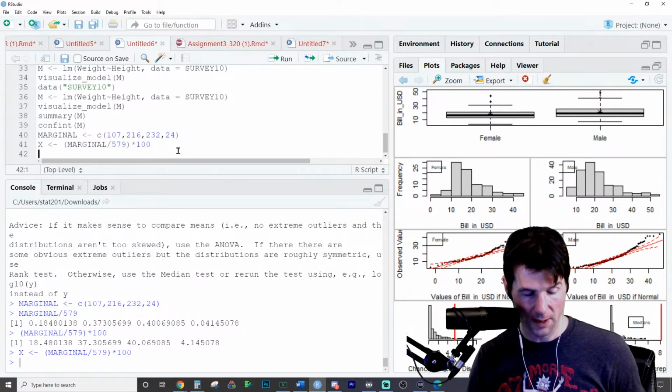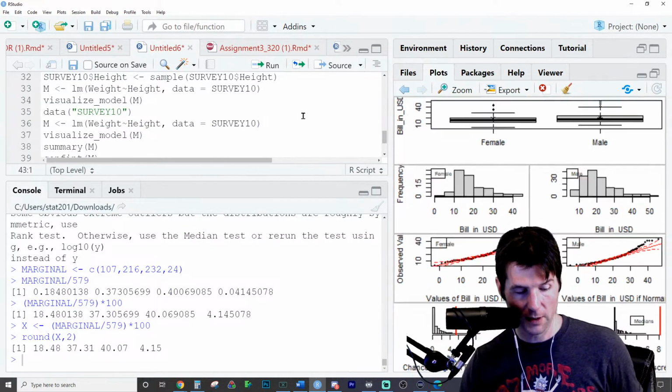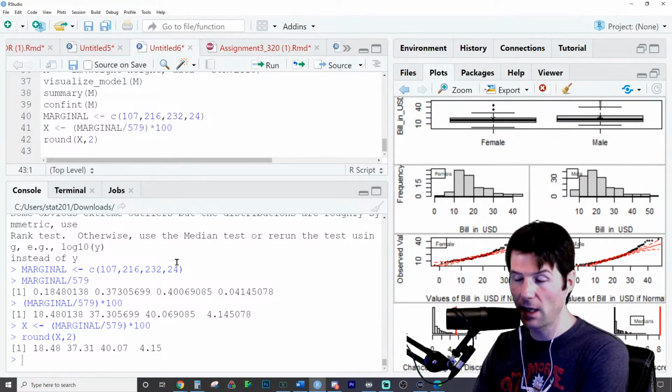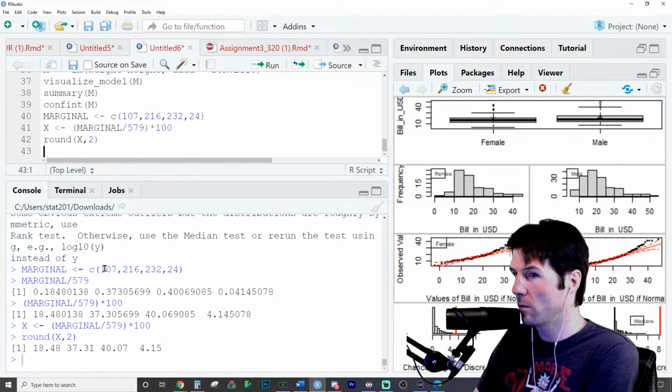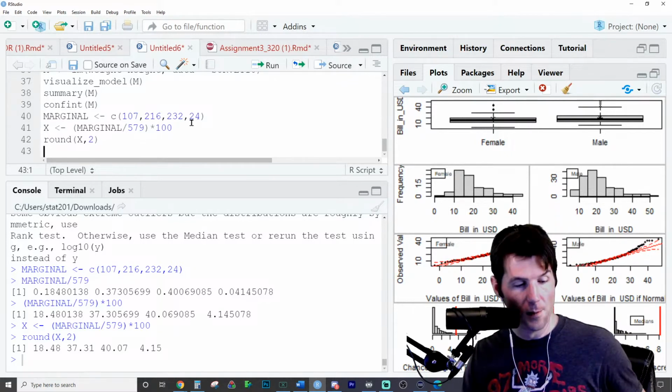I'll stop a step right there. Round x to 2 decimals. There we go. Boom. That's what we like to see. Trace, does that make sense, right here? I've just taken the bottom row right here, which is for everybody, the percentage who sat in the back. What you could do, watch this.